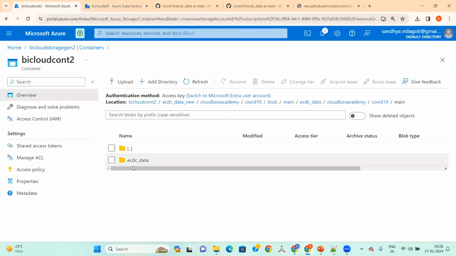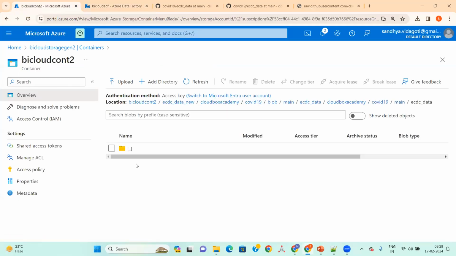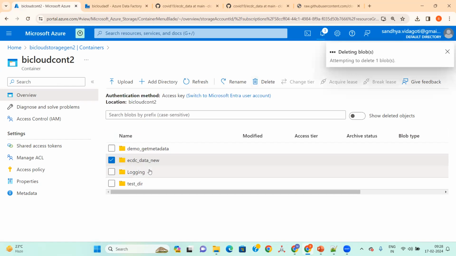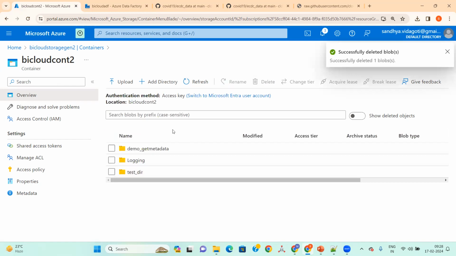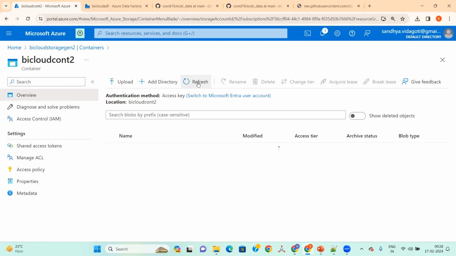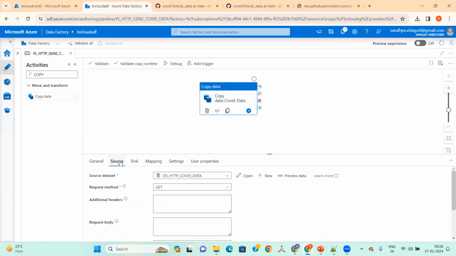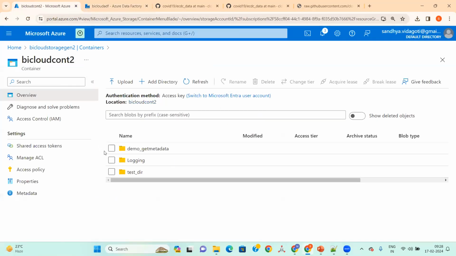So our plan is, in this location, we need to get the data. Otherwise, what I'll do, let's delete this one. It will generate it automatically. Let's see if it fails or passes. Now I want to load this in this path.